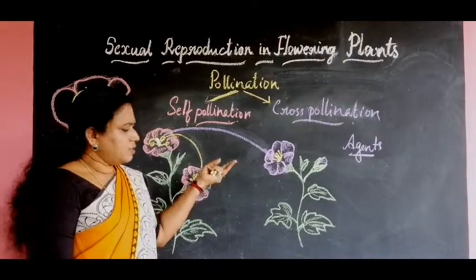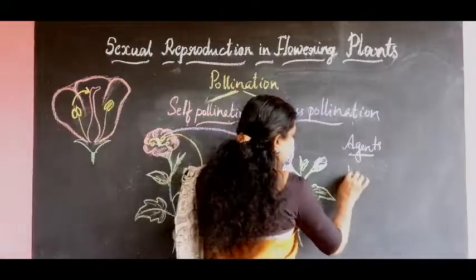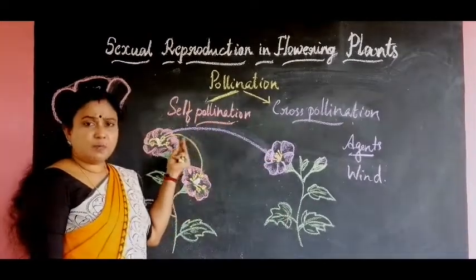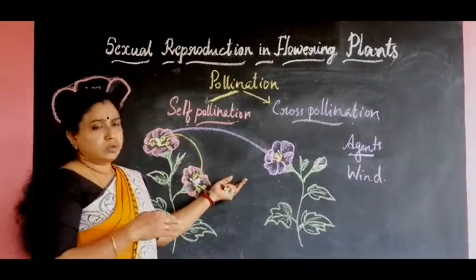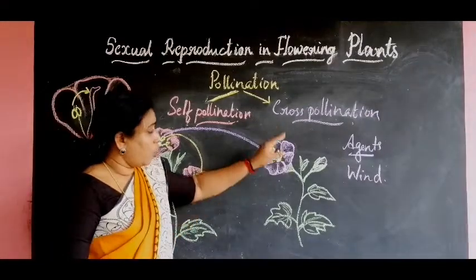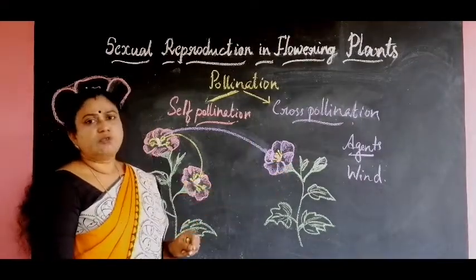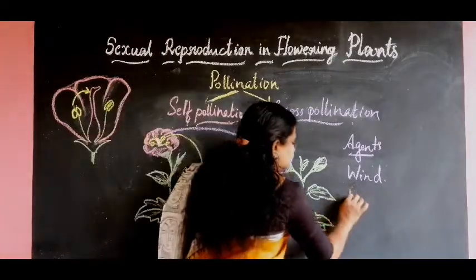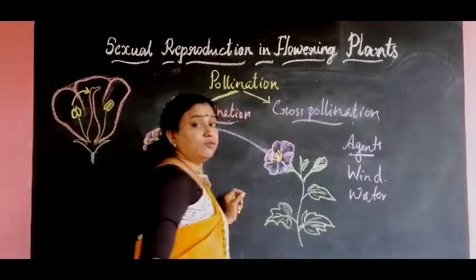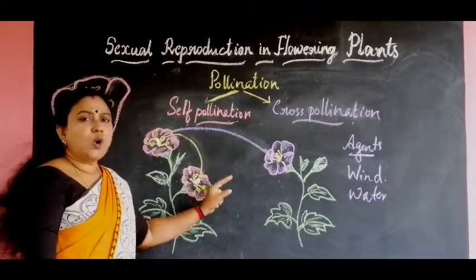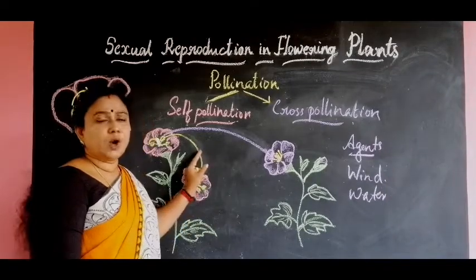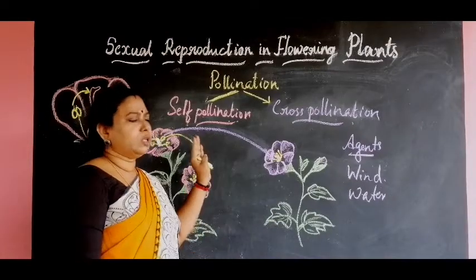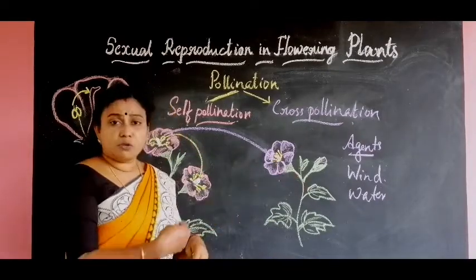As you have already studied in lower classes, wind. Some light-weighted pollen grains can blow with the wind and can fall on another flower and attach to the stigma, and pollination takes place. And water. In case of water plants, the water is the agent for carrying the pollen grains. Through this water the pollen grains flow and get attached to the stigma of another plant.